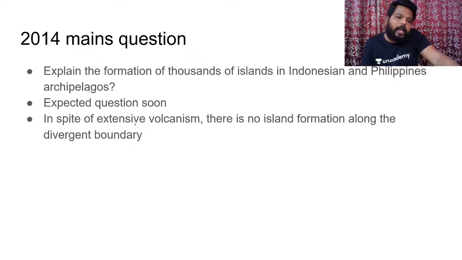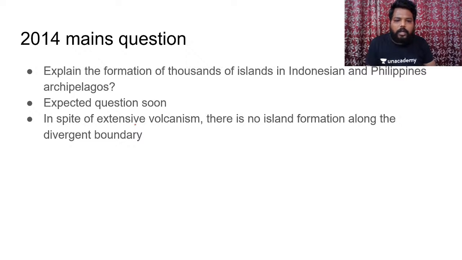So this was already asked in the 2014 Mains question: explain the formation of thousands of islands in Indonesia and Philippines archipelagos. So whenever you write about Indonesia, and whenever you write about Philippines, try to mention the Sunda plate. Don't exactly write about the Pacific plate, and don't say that this is the exact figure we have read about. That is absolutely wrong.